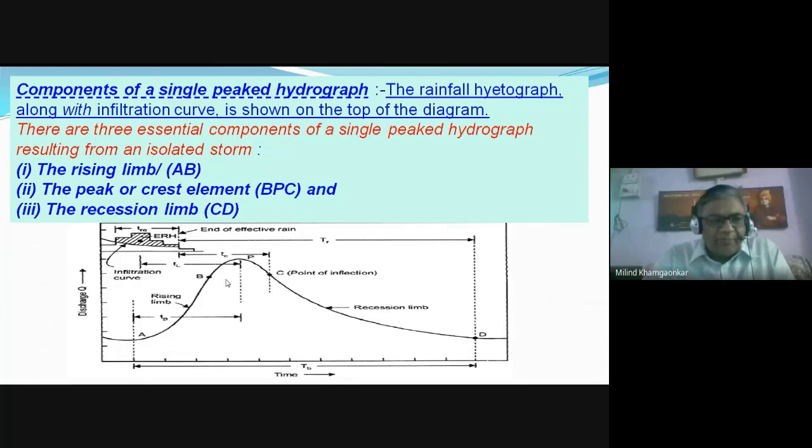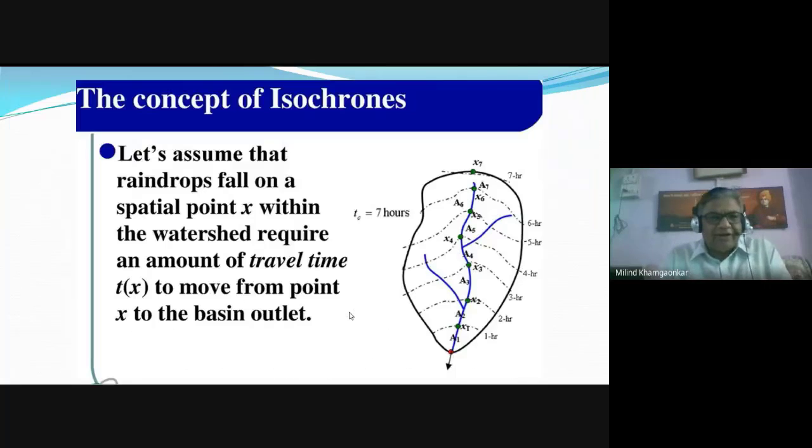This generally depicts how, due to the excess or the effective rainfall, the discharge into the stream increases, how it reaches the peak value, and after the stoppage of the rainfall, how the runoff decreases from the catchment area.